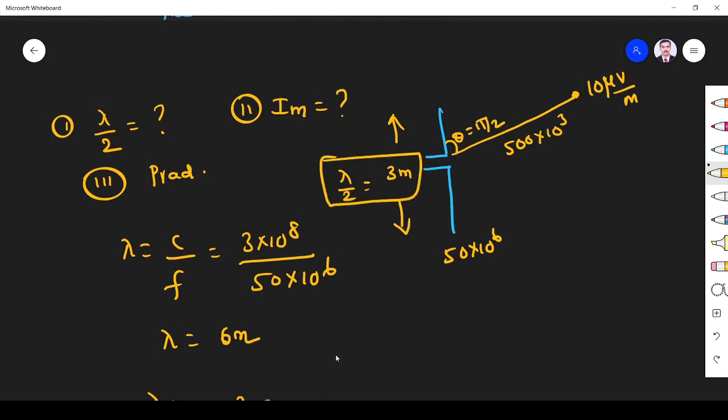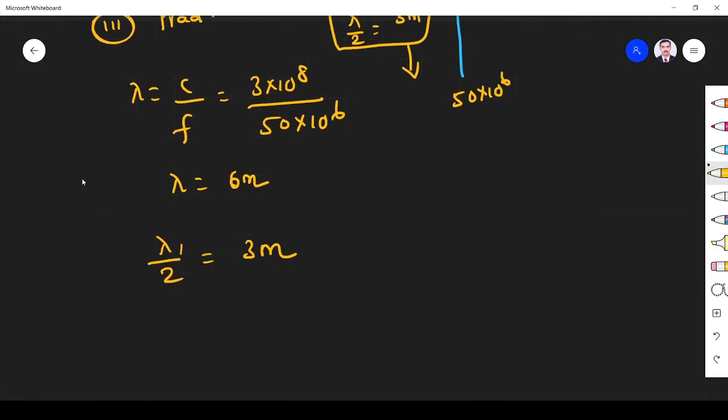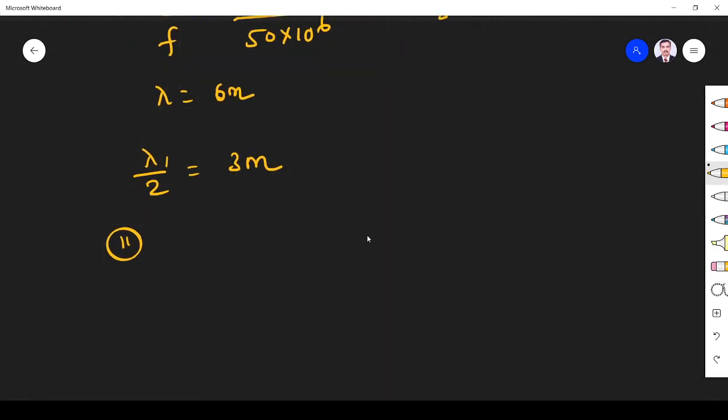Next, what I have to find? I maximum, what is the current? So current we can find from the E value only, because E only they have given. E is equal to 10 microvolt per meter. For a half-wave dipole antenna, what is the E theta value?